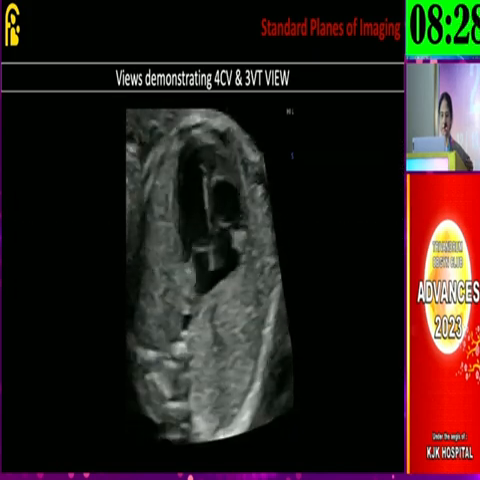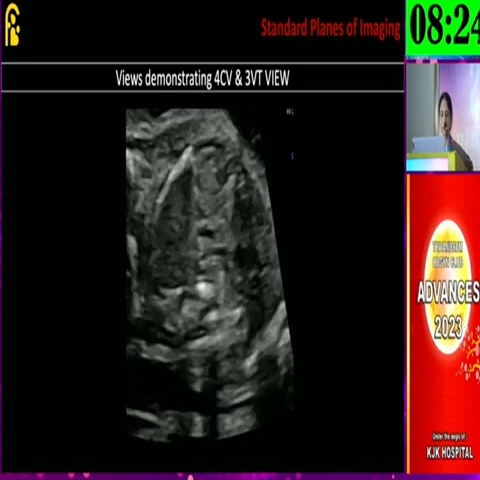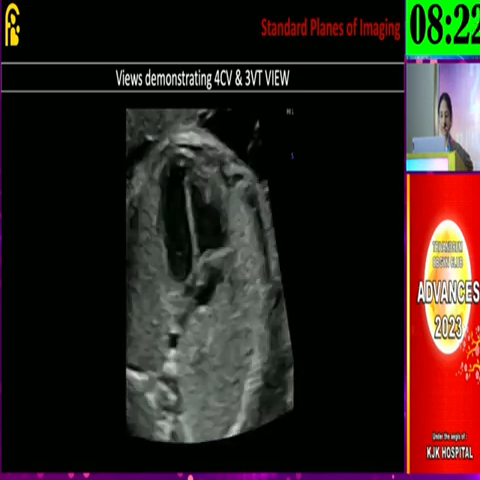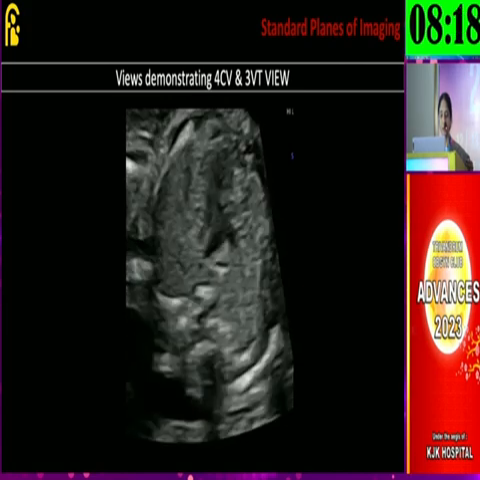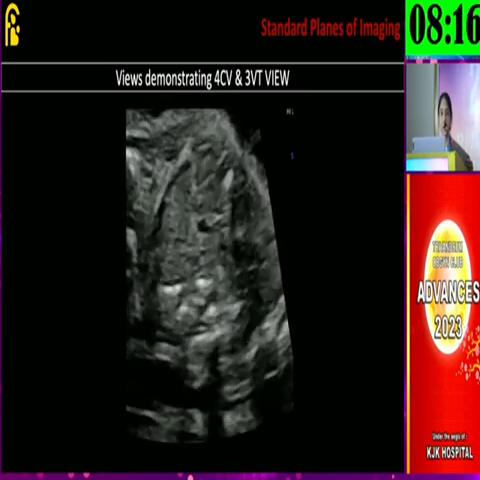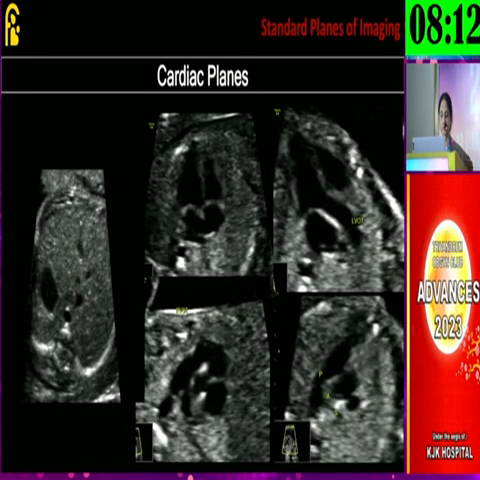So this is a single clip sweep, which takes you to the four-chamber view, to the LVOT, RVOT, as well as the three-vessel tracheal view, where the cardiac abnormalities, both in the four-chamber view as well as the conotruncal abnormalities, can be picked up very well. So this picture summarizes the cardiac planes.